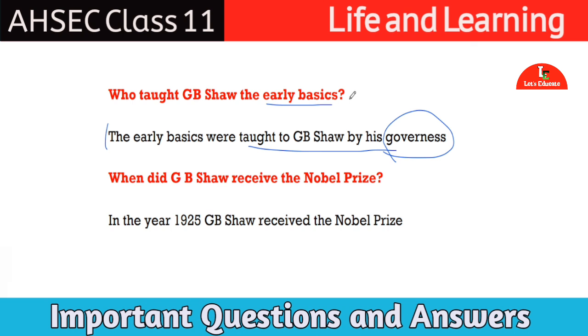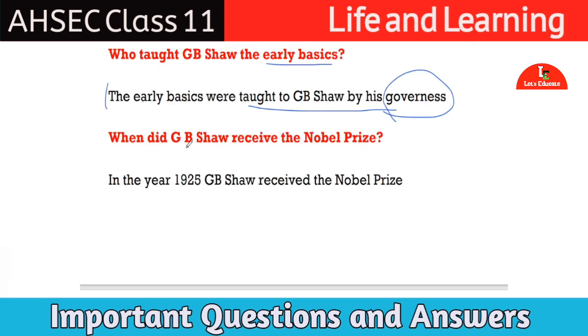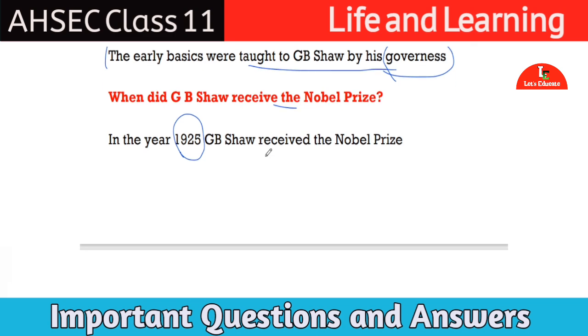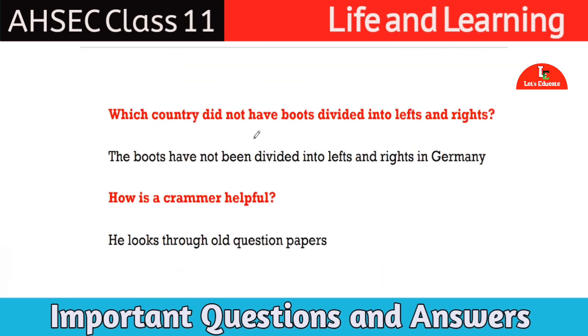Okay. Next question. When did GB Shaw receive the Nobel Prize? Here we can see that GB Shaw was a Nobel Prize winner. He received this prize in the year 1925.